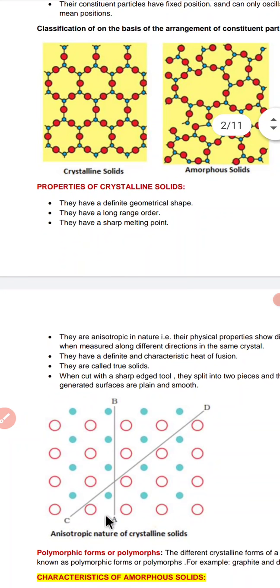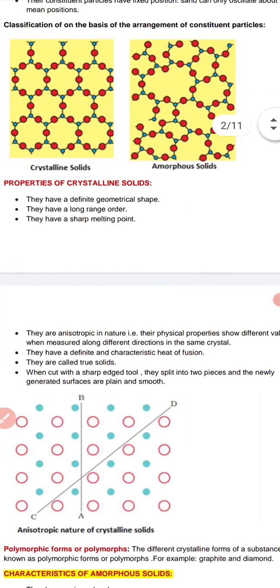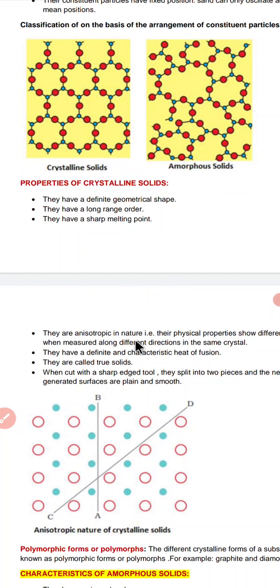They are anisotropic in nature. What is the meaning of anisotropic? Their physical properties show different values when measured along different directions in the same crystal. Anisotropic means that they will show different physical properties, like refractive index, melting point, boiling point, and so on. All these properties will vary according to the different angles being taken.